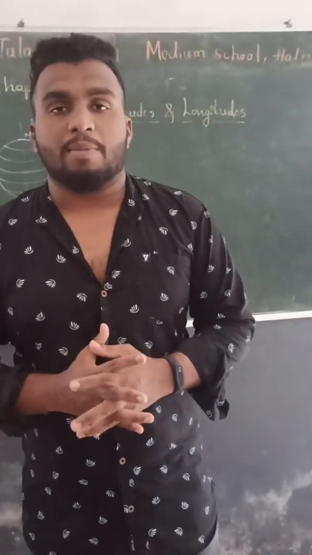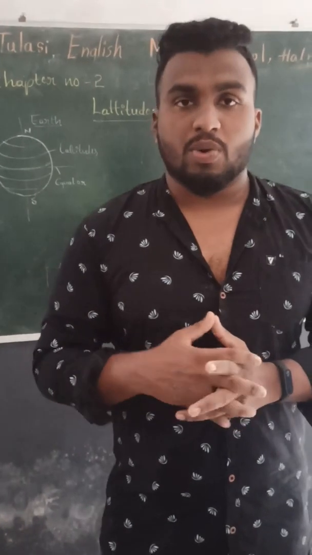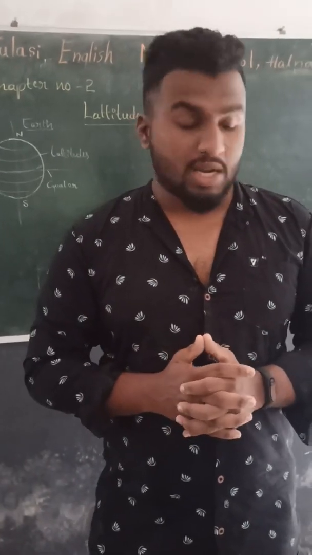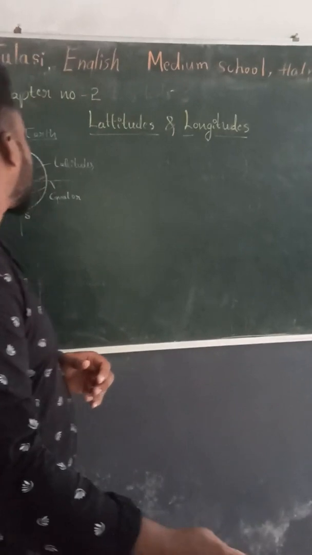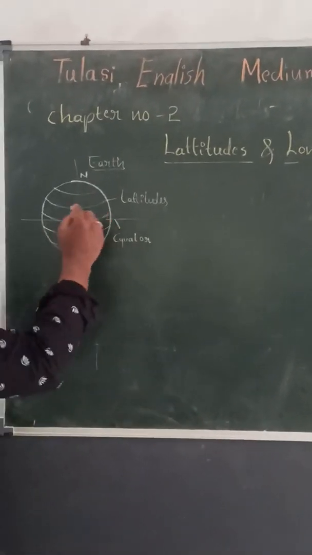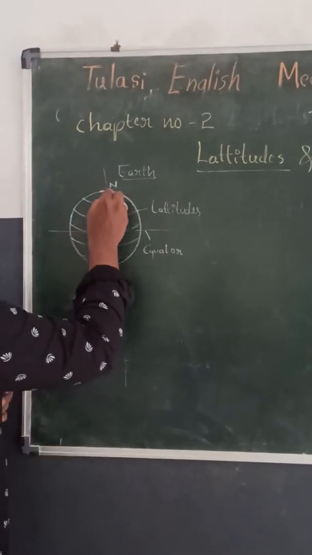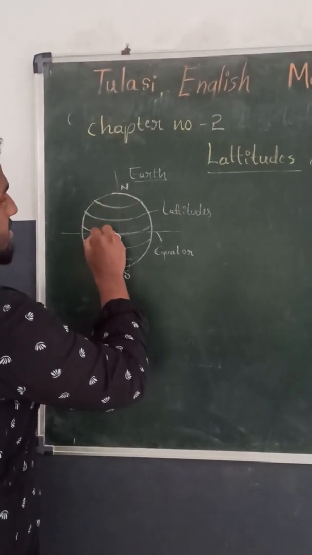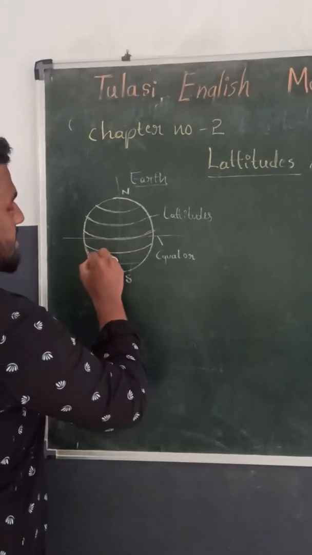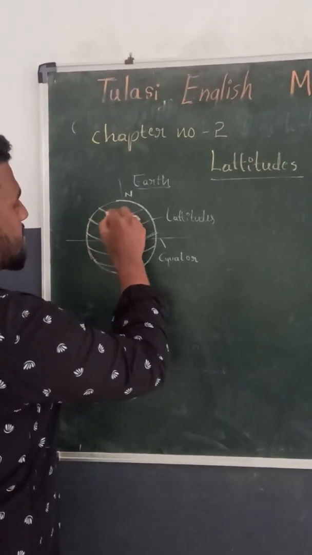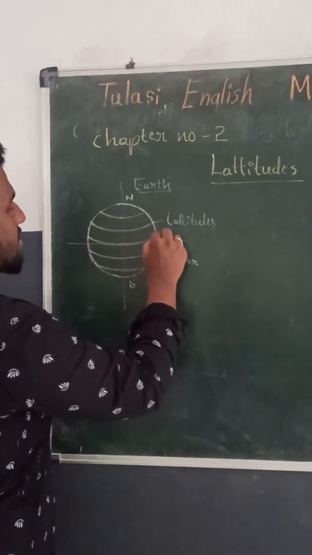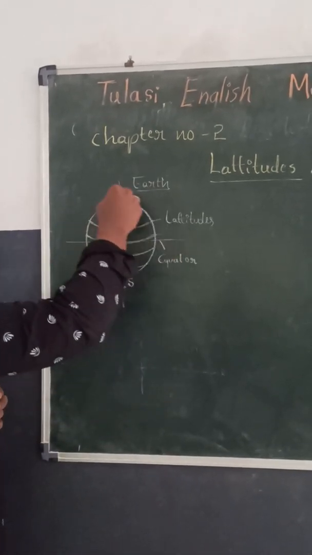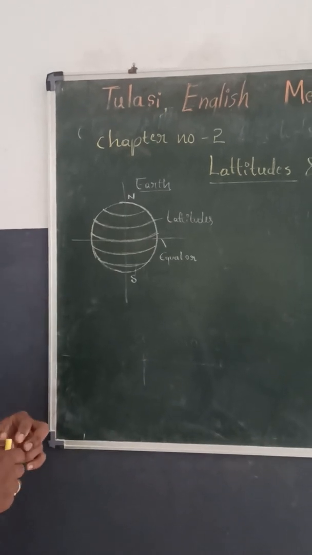So we already know what the Earth and globe are, and time and all. We already studied latitudes and longitudes. In the last class we studied latitudes. Latitudes are the concentric circles surrounding the Earth, which are horizontal. So these horizontal lines or horizontal circles surrounding the Earth are called latitudes.